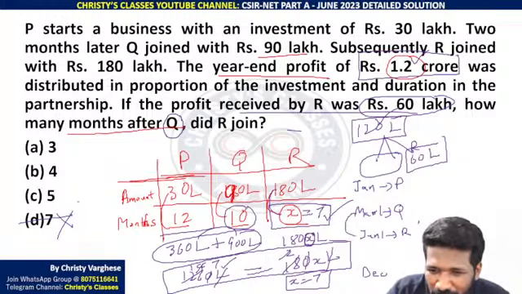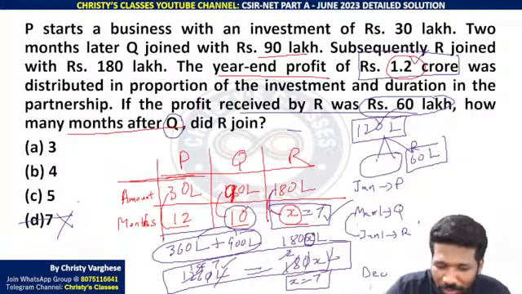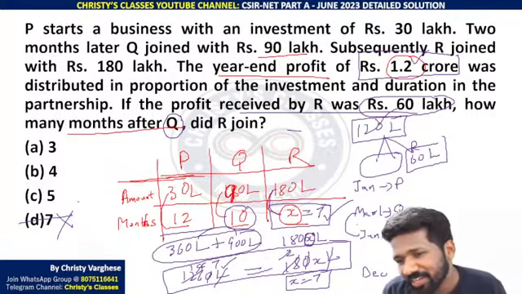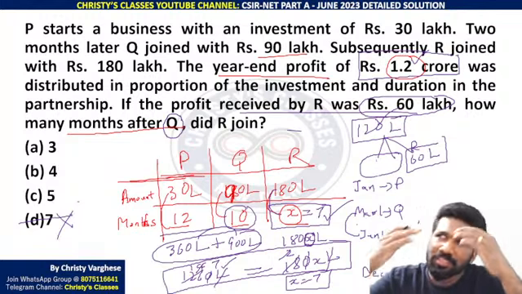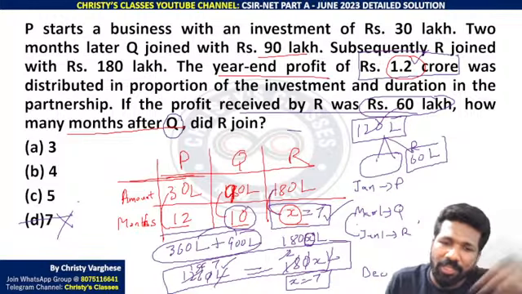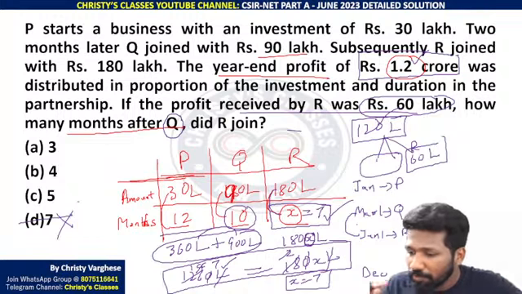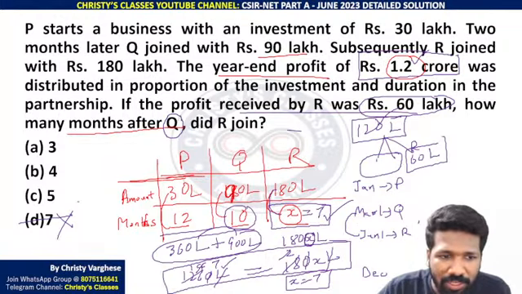This I am saying to give you practical insights. There is no need to write January, February or anything. Just to give you ideas. In the exam hall, don't do this. In the exam hall, when you see 7, it means the remaining is 5. The remaining 5 means Q joined 2 months later, R joined 5 months later. The difference of 5 months and 2 months is 3 months. So 3 is the answer.